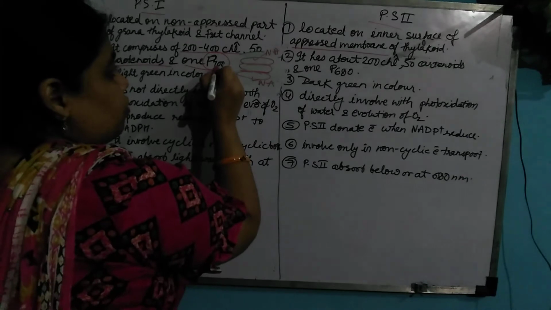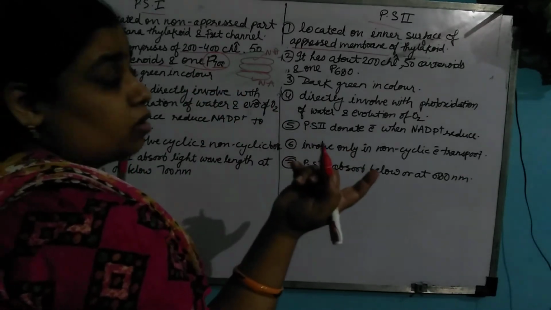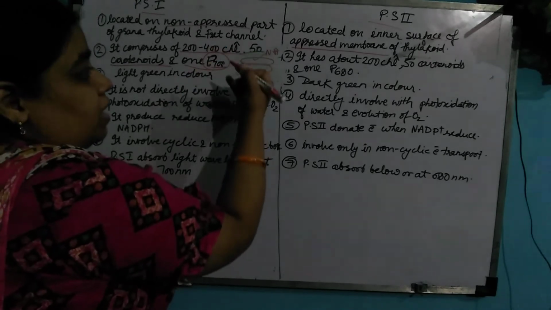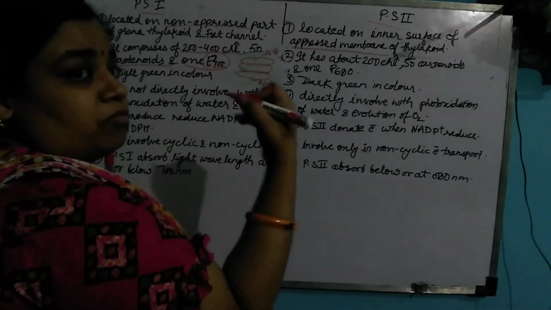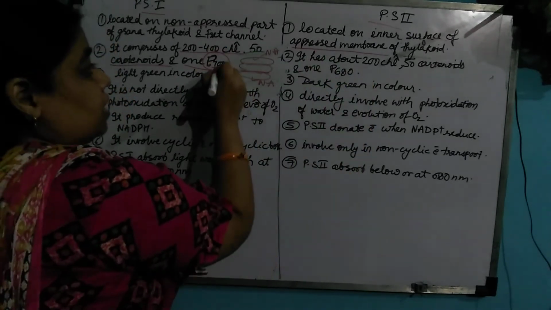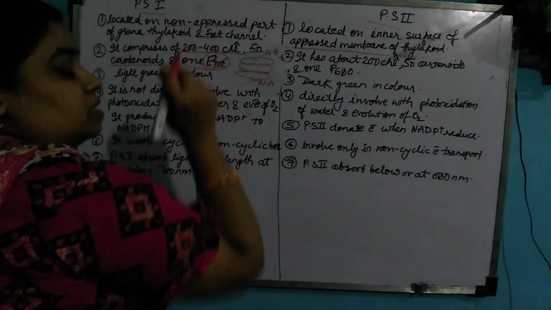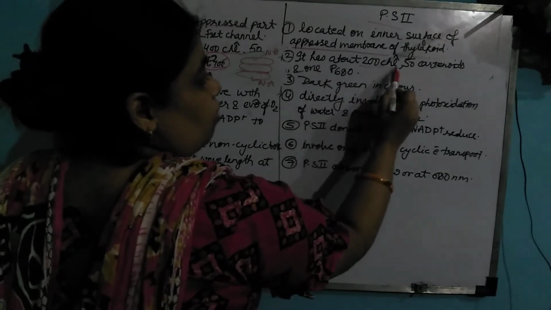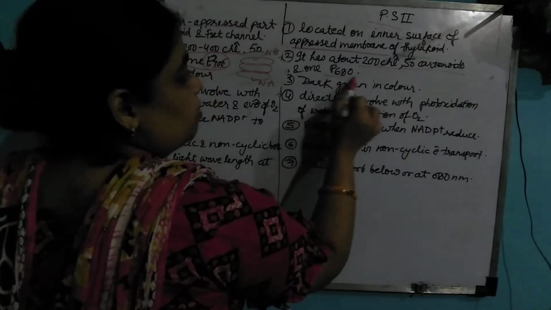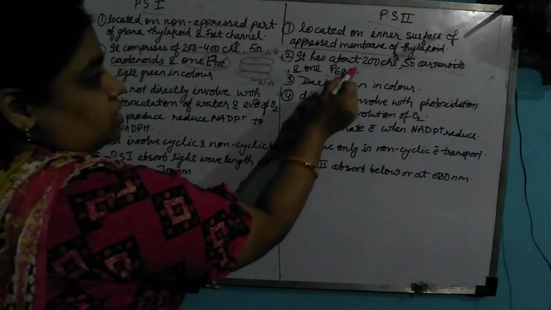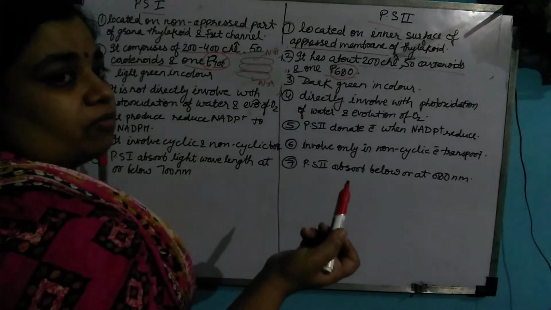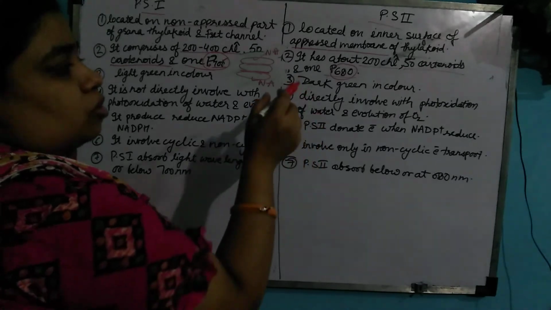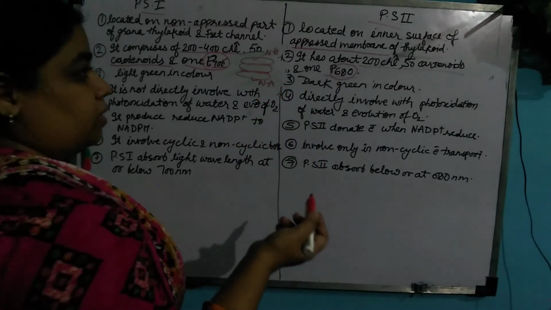Now the question is, what is this 700? This photosystem gets excited at the maximum visible light wavelength, that is 700 nanometers. That's why it is named P700. In PS2 there are about 200 chlorophyll, 50 carotenoids and P680. Again, this 680 is the wavelength in nanometers of visible light, which represents the absorption peak in the absorption spectrum.